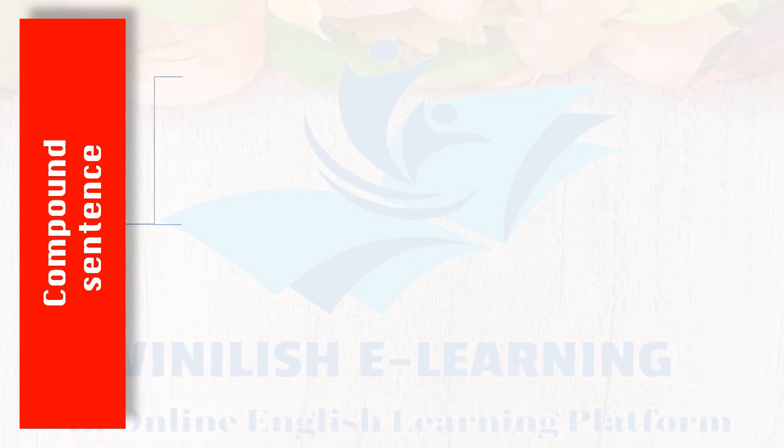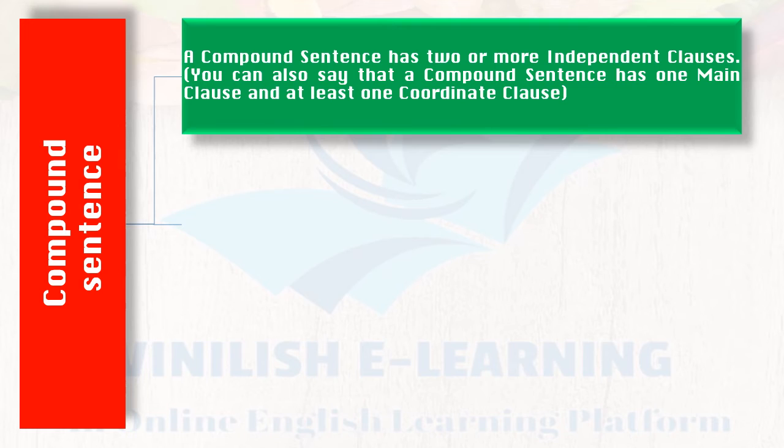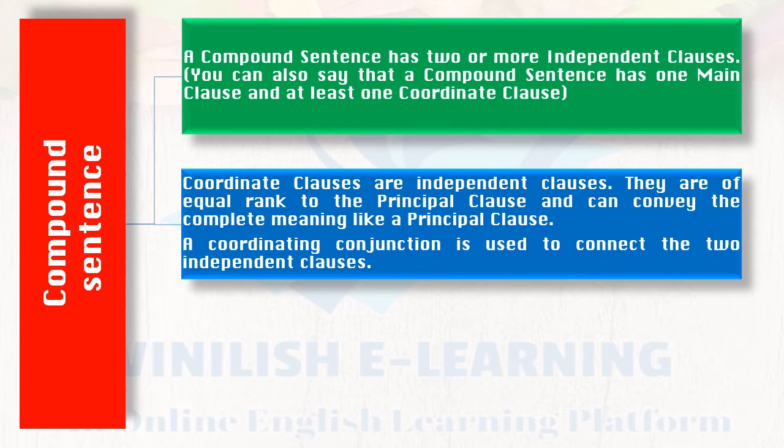Compound sentence. A compound sentence has two or more independent clauses. You can also say that a compound sentence has one main clause and at least one coordinate clause. Coordinate clauses are independent clauses. They are of equal rank to the principal clause and can convey the complete meaning like a principal clause. A coordinating conjunction is used to connect the two independent clauses.